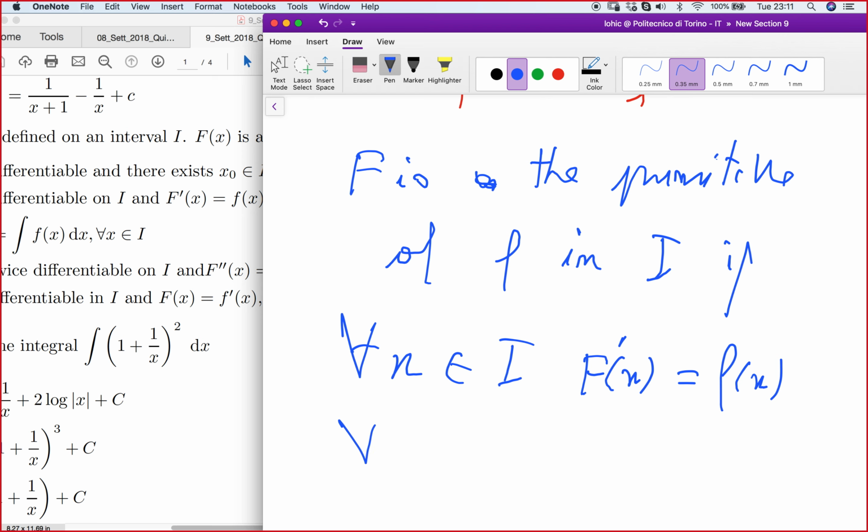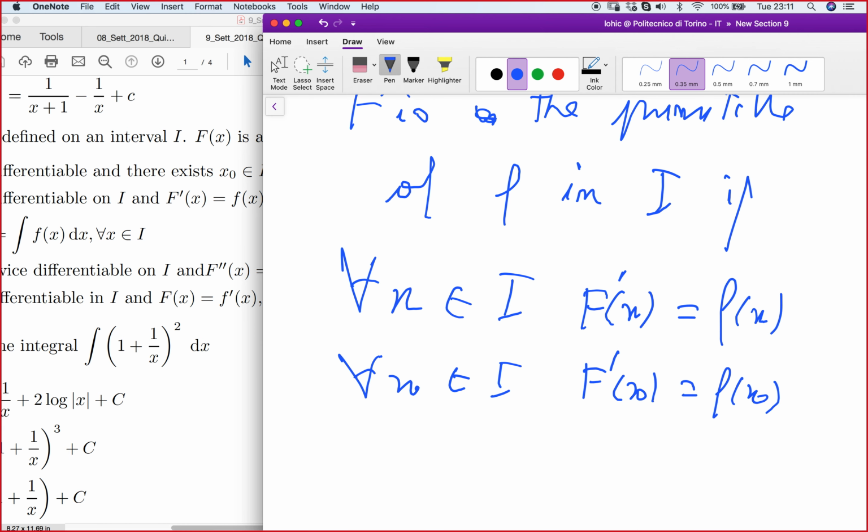If you want, for all x0 that I take in I, the big F prime of x0 should be equal to small f of x0. This should happen for all the points in I.